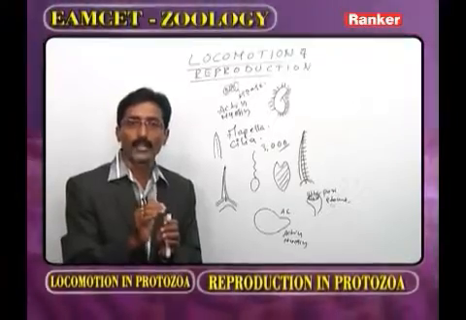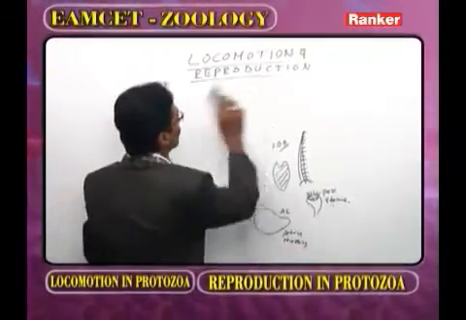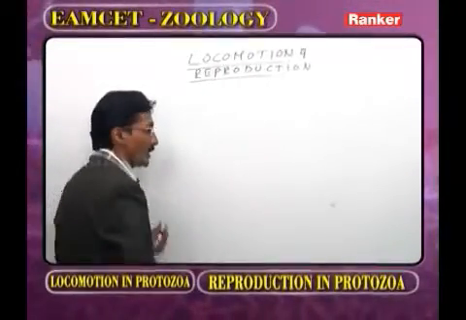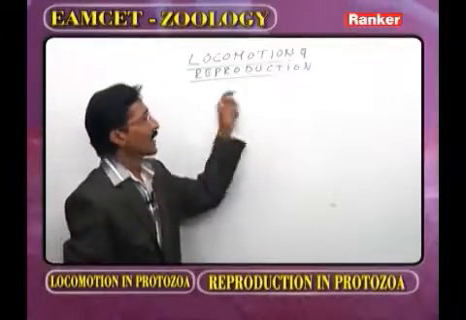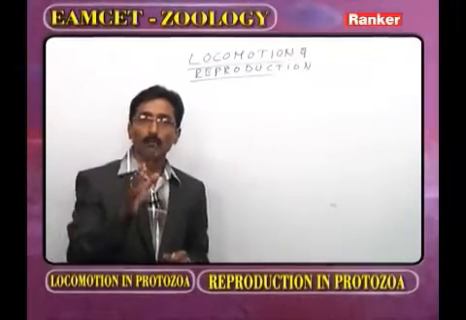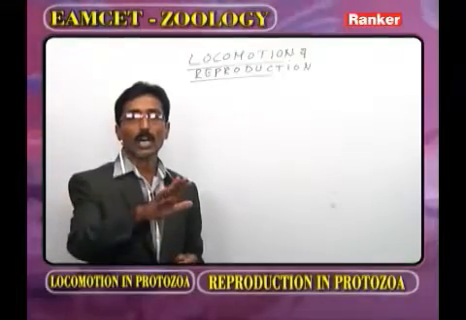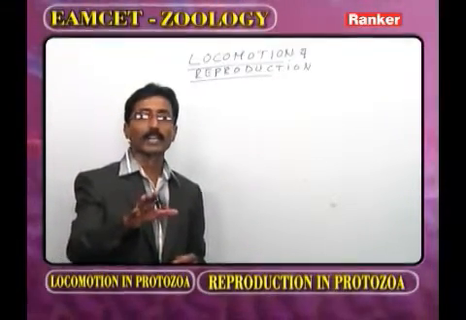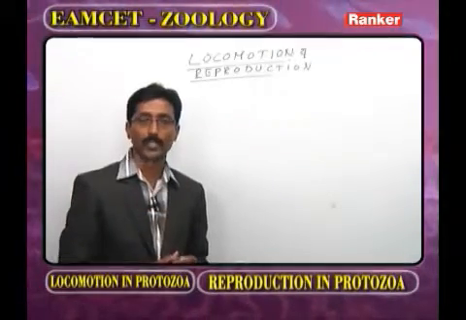Now we have to discuss some bits regarding the reproduction of protozoa. Before going to the reproduction, we have to discuss some important points. As we observe the protozoa, whenever the conditions are favorable, all protozoans perform asexual reproduction. Whenever the conditions are unfavorable, the protozoans perform sexual reproduction.